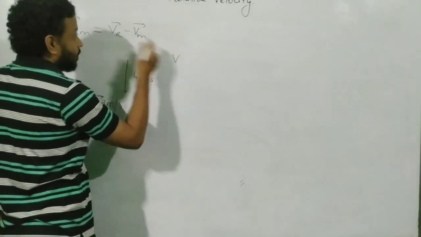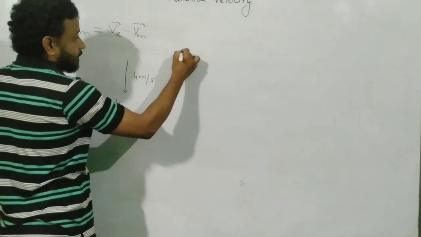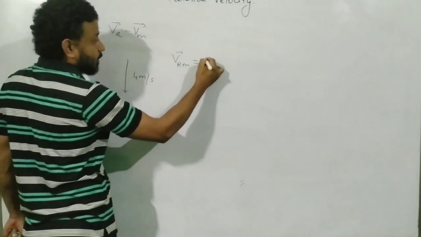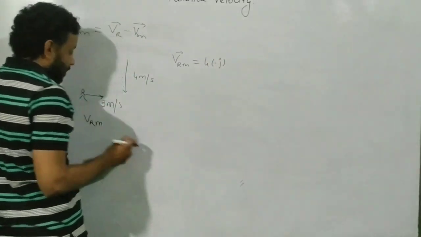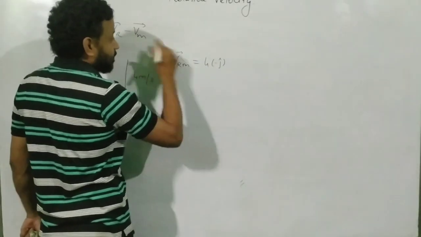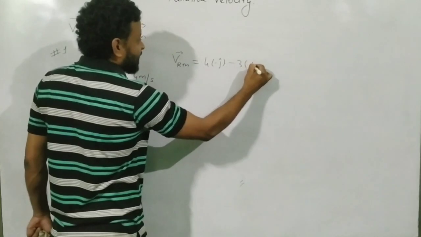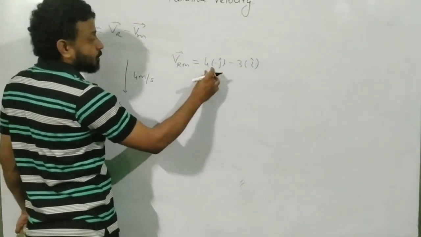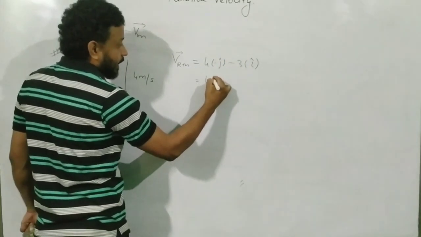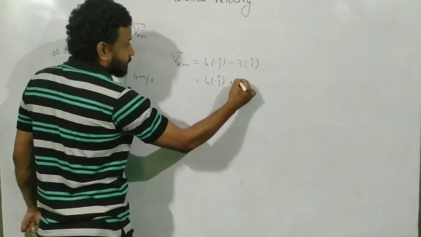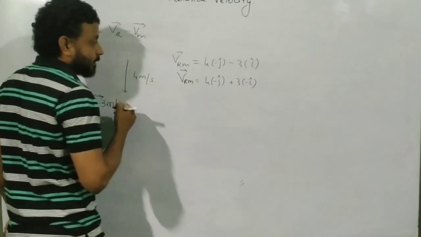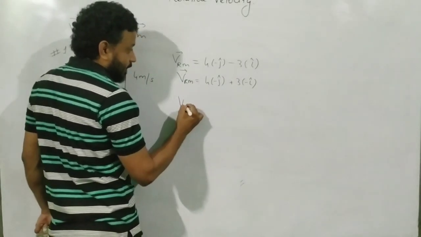So the formula is this. The velocity of the rain is 4, direction minus j cap. What about the velocity of the man? The velocity of the man is 3 meters per second, direction i cap. I have told you that if you have to obey the vector addition law, you have to make this a plus. So you will write this as 4 minus j cap, make it plus 3 i cap. And this is the velocity of the rain with respect to the man.